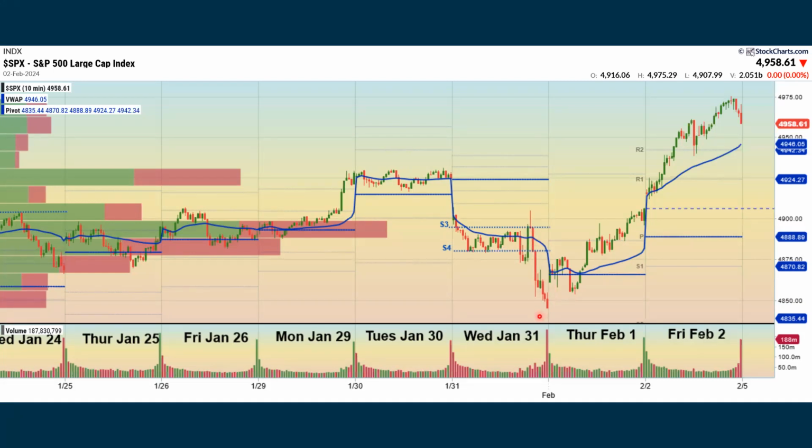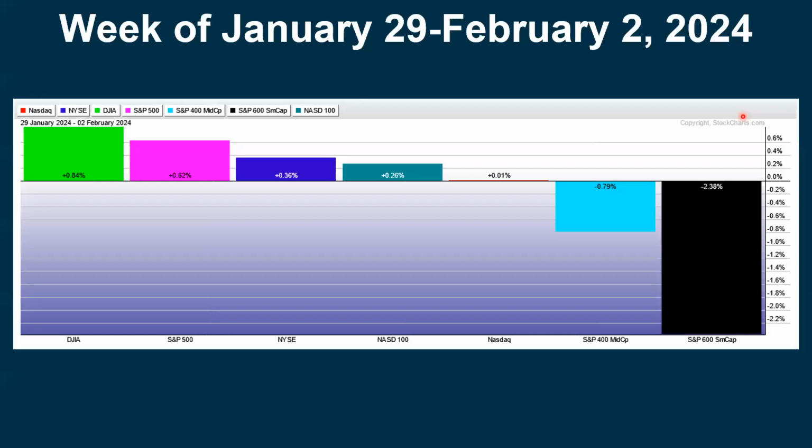They had a chance to sleep on it. We gapped a little bit higher, showed some strength on Thursday. And then even though the employment situation report was way stronger than expected, we lost a lot of that before the market opened. But then after the market opened, we just kicked into gear. We went all the way up, and that's when we set the high for the week, even though we closed just a little bit lower than that.